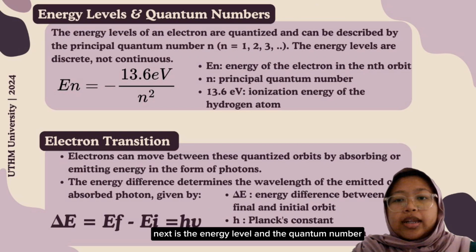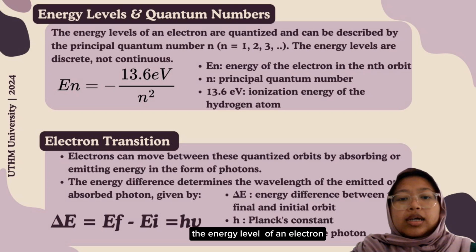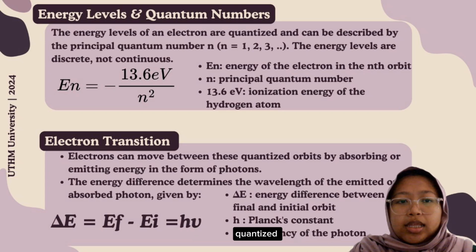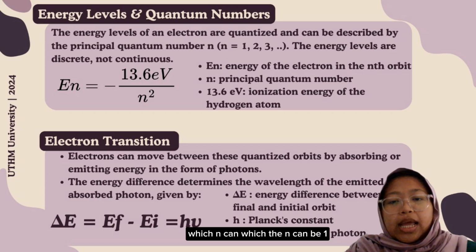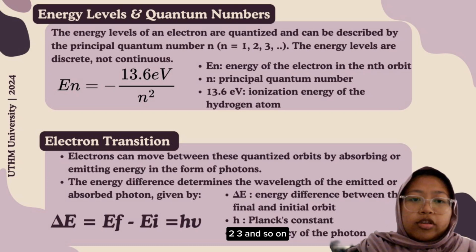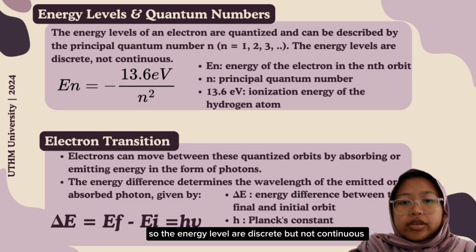So next is the energy level and the quantum number. The energy level of an electron is quantized and can be described by the principal quantum number n, which can be 1, 2, 3 and so on. So the energy levels are discrete but not continuous.